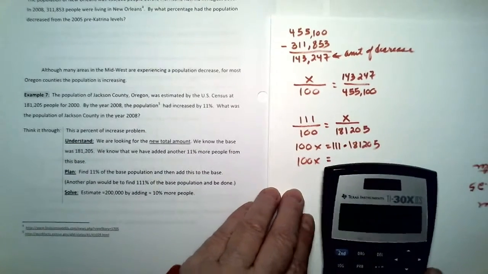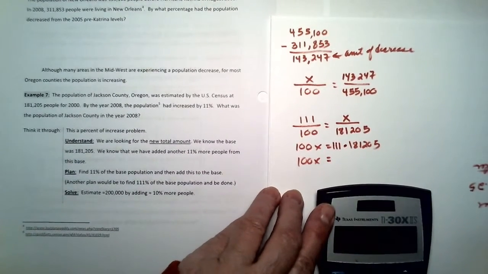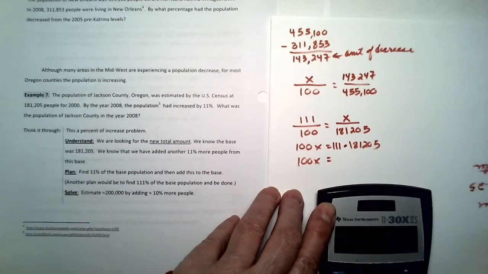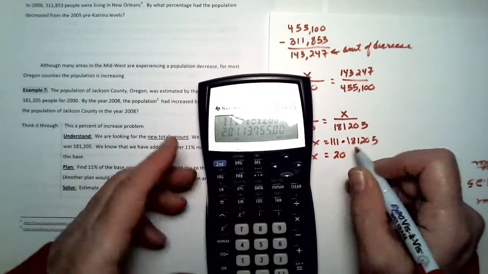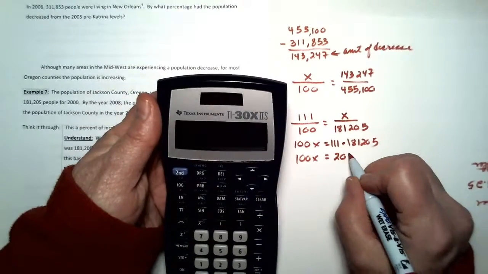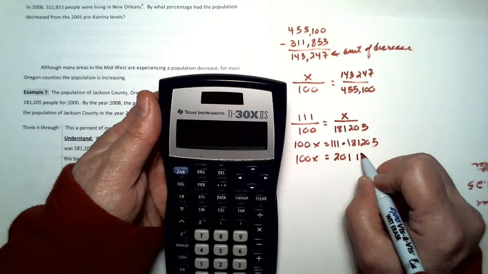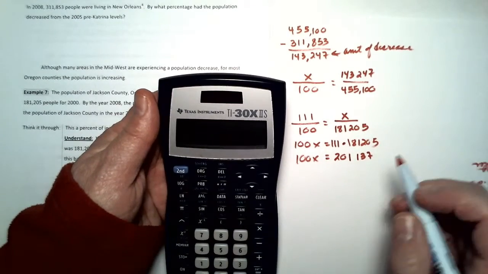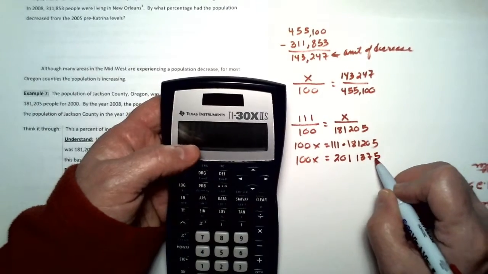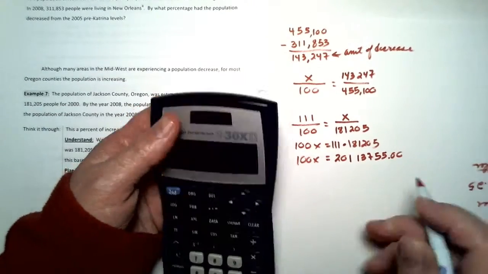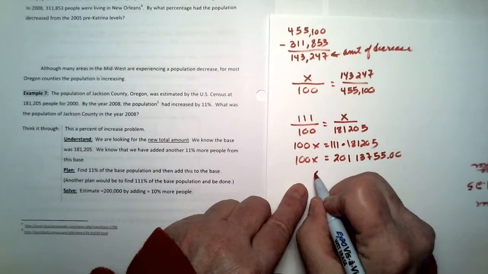Okay, let's see. So we got 111 times 181,205, and I end up with 20,113,755.00. Okay, and I have to divide that by 100.